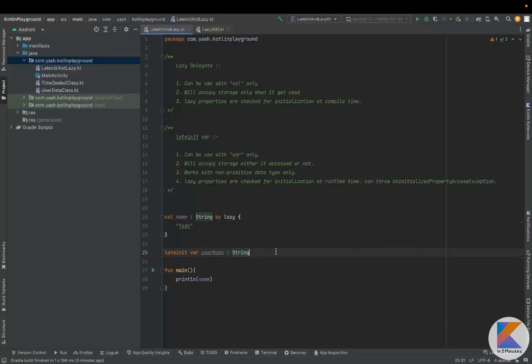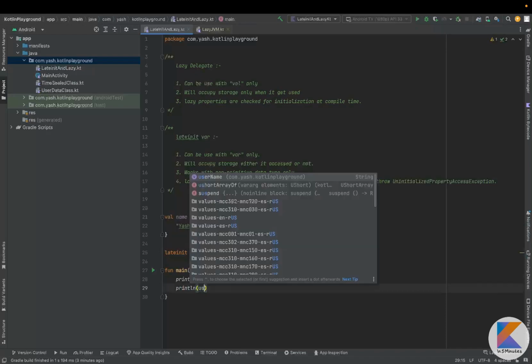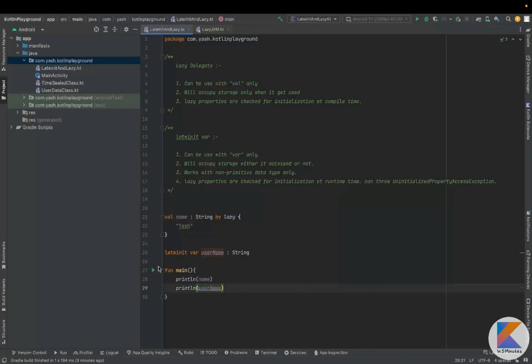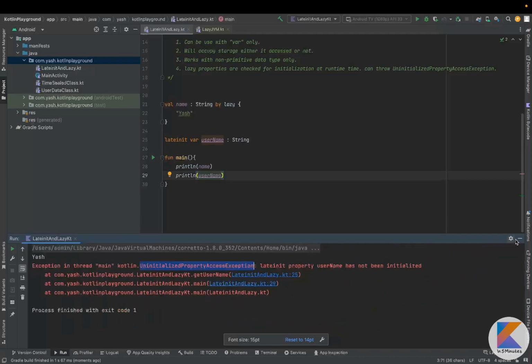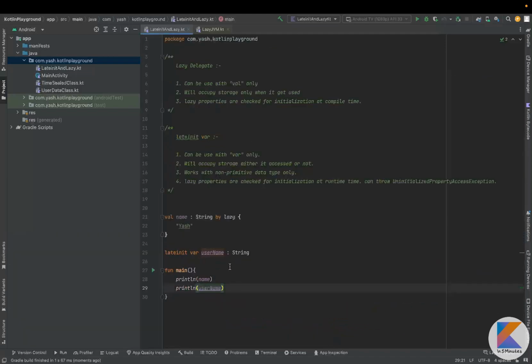And the fourth point it's saying is that lateinit properties are checked for initialization at runtime. What does it mean? If I have declared username here and I am printing it, but I have not initialized it, and I run the program, you will see an uninitialized property access exception. Why is this so? Because I have declared the variable but have not initialized it, so we need to initialize it before accessing it. So username equal to, and it will work fine here.